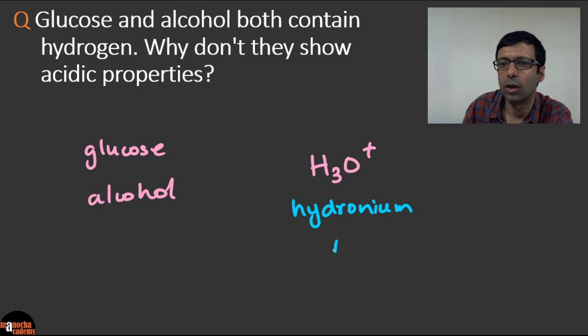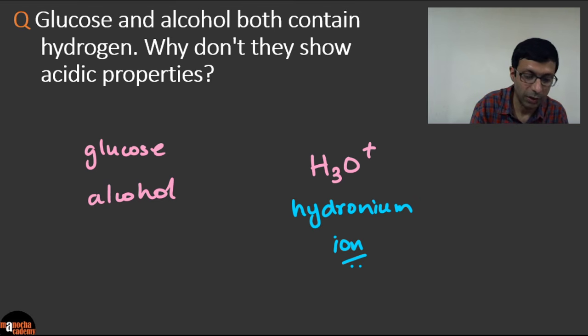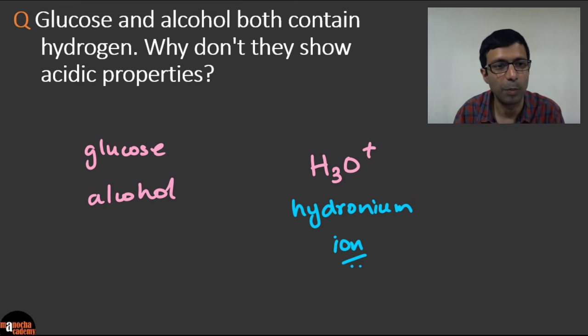An acid always releases hydronium ion. So basically you need to write in this answer that these compounds, when dissolved in water, don't ionize and don't release the hydronium ion. You shouldn't mention only ion. You need to mention the H3O plus or hydronium ion, because if that's not there, the acidic properties will not be there.